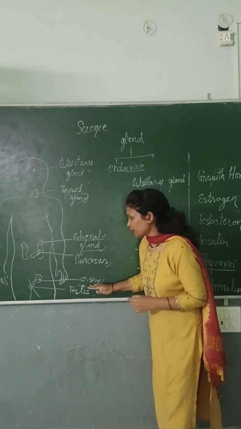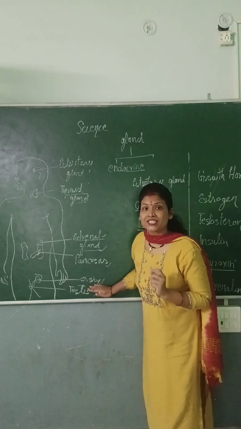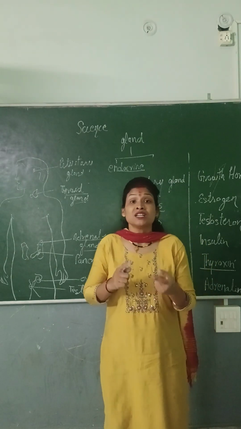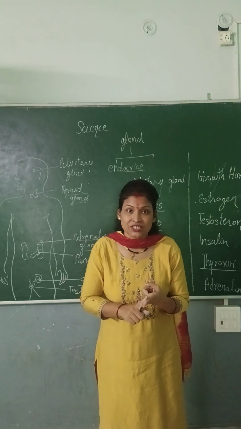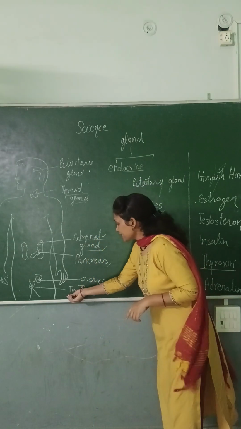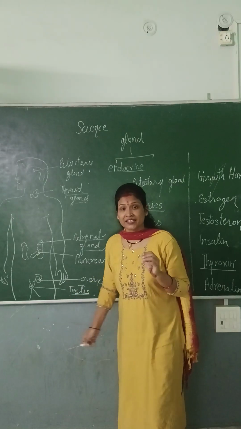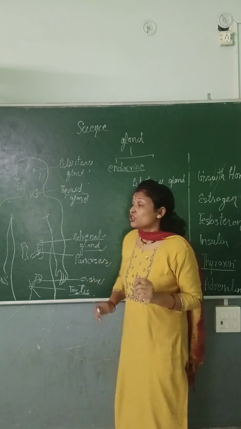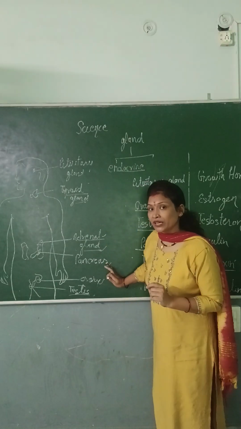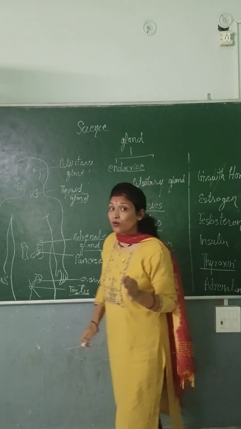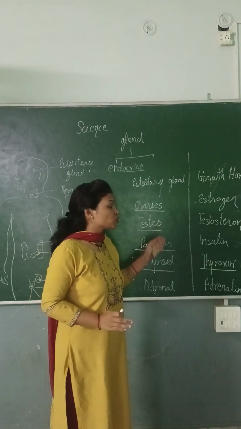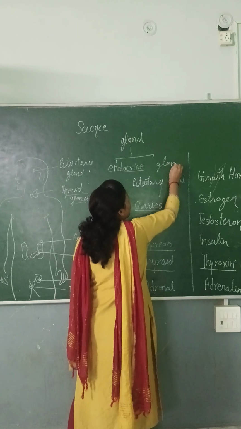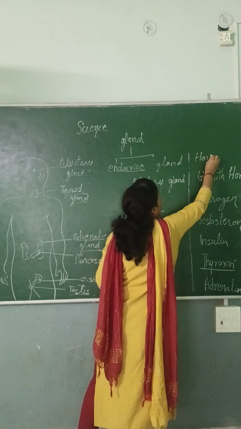The next is the ovary. In females, the ovary is present, which secretes estrogen hormone, and estrogen is responsible for secondary sexual characters in females. The testes are present in males and are responsible for enhancing the secondary sexual characters in males. So dear students, these are the endocrine glands and their locations. Now please write in your science notebook and learn the endocrine glands and their secretions, which we call hormones.